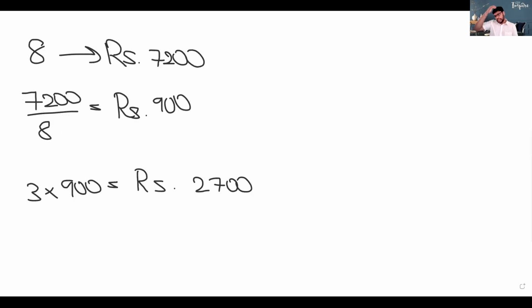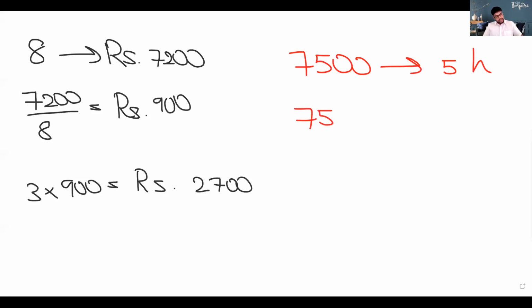In part B, it says a machine in a factory produces 7,500 drink bottles in 5 hours. Find the number of drink bottles it produces in 7 hours. Again, children, it's a similar approach. 7,500 drink bottles in 5 hours, meaning you have to figure out how many it produces in 1 hour. So 7,500 divided by 5 gives 1,500 bottles per hour.